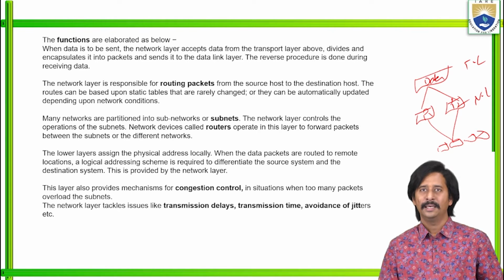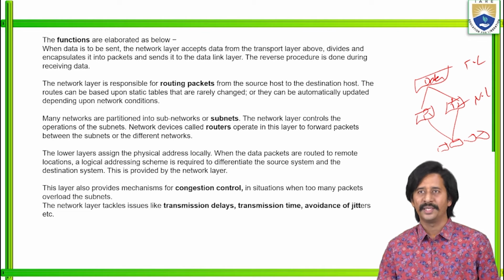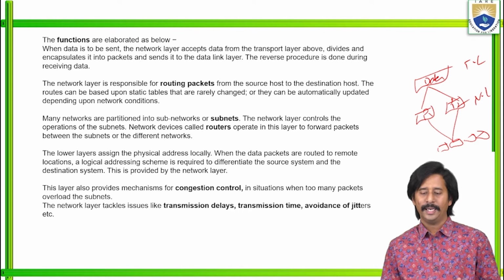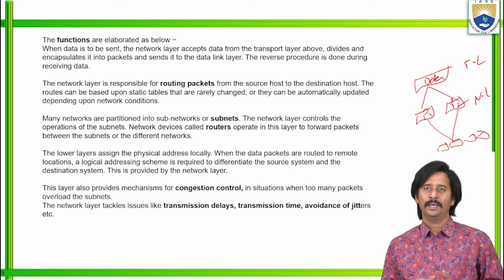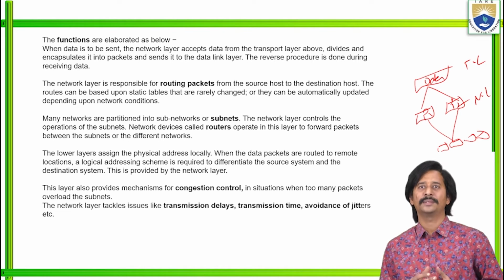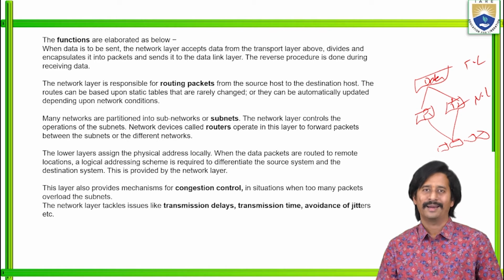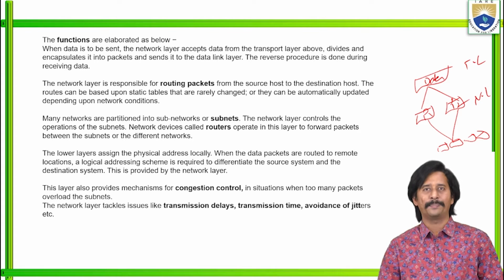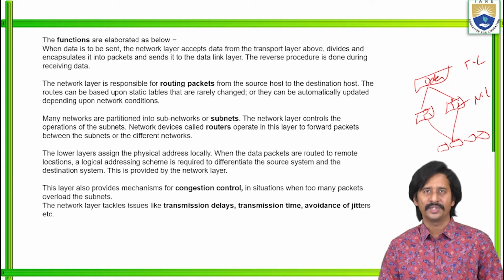Simply said, the network layer is responsible for routing packets from source to destination. Another question is, sir, how may that particular route be chosen? The routes can be based upon static tables that are rarely changed, depending upon the application, or they can be automatically updated depending upon the network conditions.